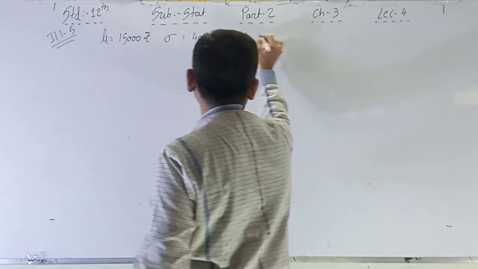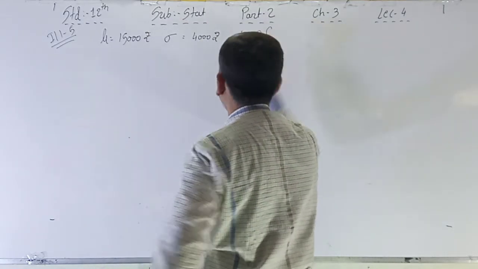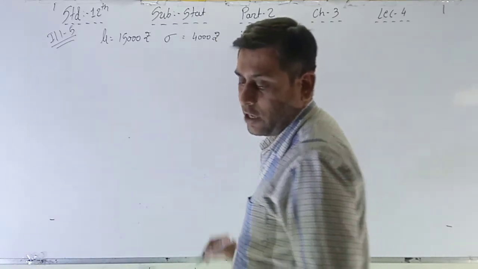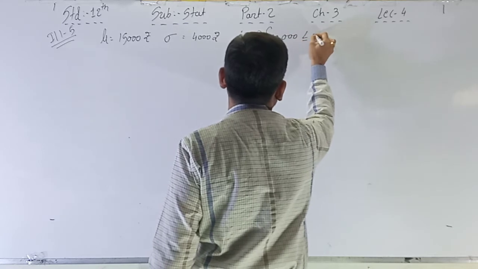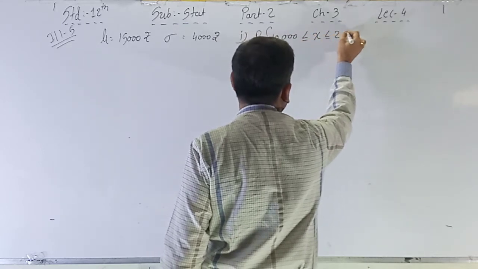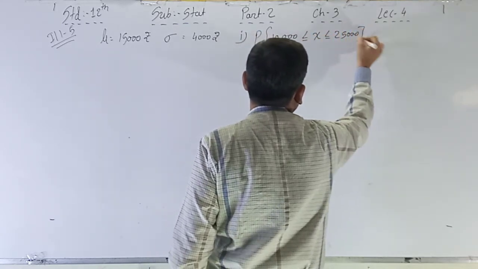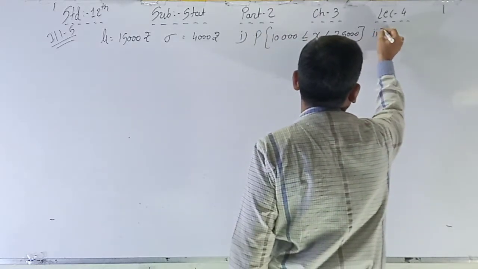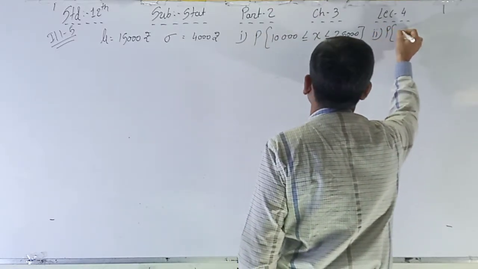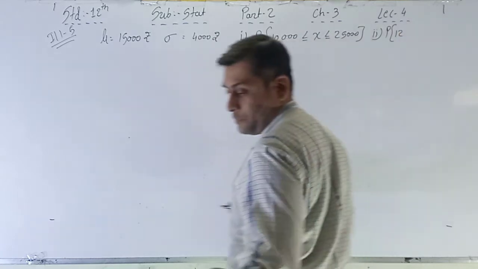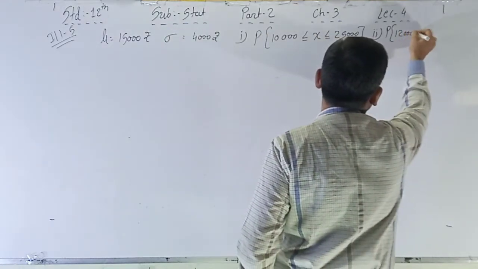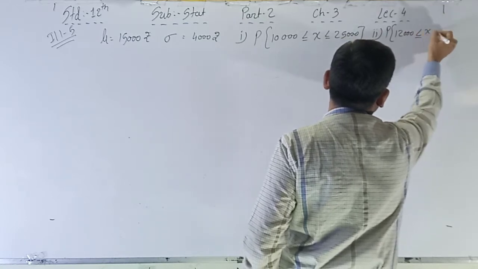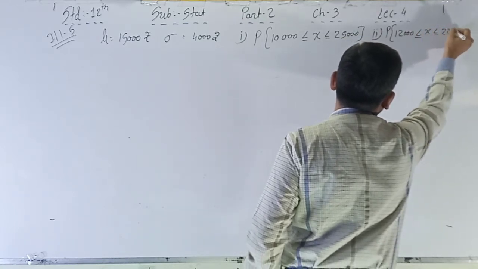You have to find the value between 10,000 and 25,000, that is P of 10,000 less than or equal to x less than or equal to 25,000, and the second, the value between 12,000 and 22,000, that is 12,000 less than or equal to x less than or equal to 22,000.